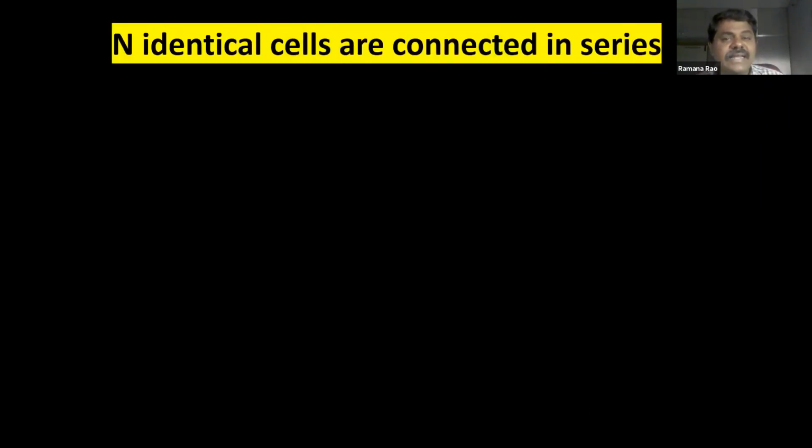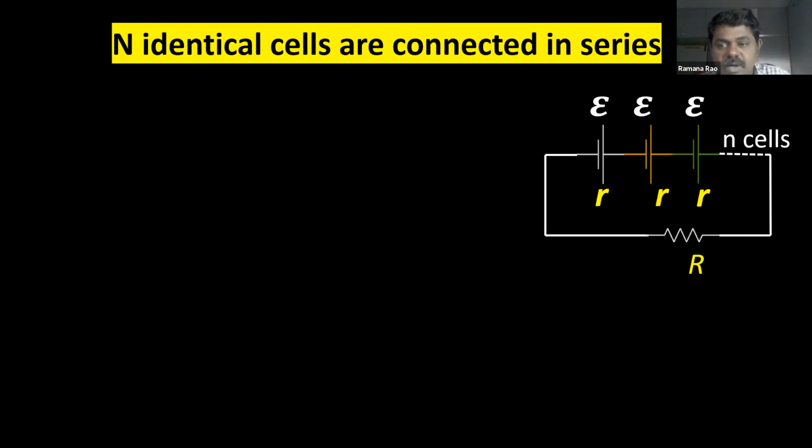Now, if n identical cells are connected in series, n cells, n may be 5 or 6 or 10 or 2 or 3, any number. So if n identical cells are connected in series, what happens? So I'm extending the number of cells to n. N identical cells. Identical cells means what? All are same. Same EMF you can see in the diagram. So they are going to have the same EMF and same internal resistance. Okay, internal resistance is r. EMF epsilon, epsilon, epsilon. And load resistance is capital R. Now you can make use of the previous concepts.